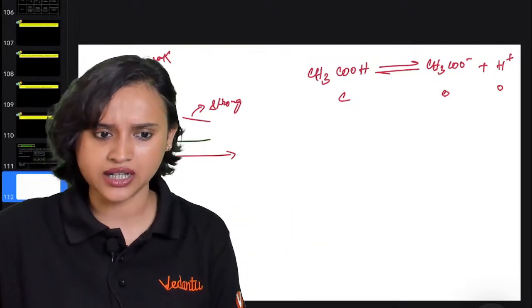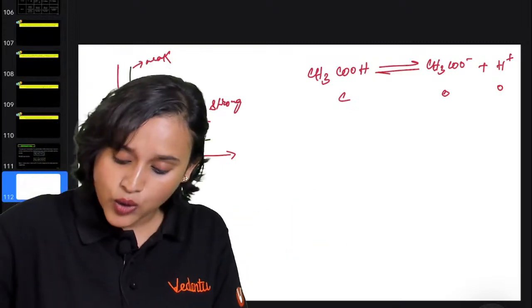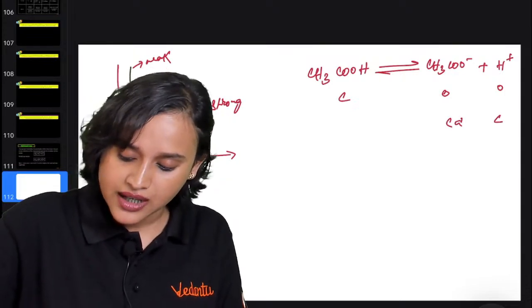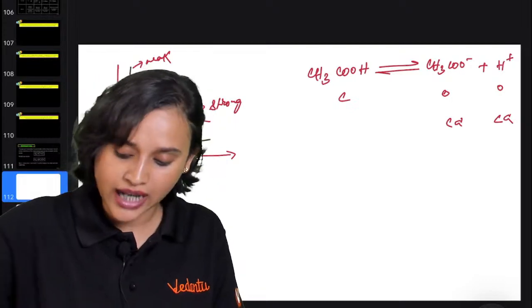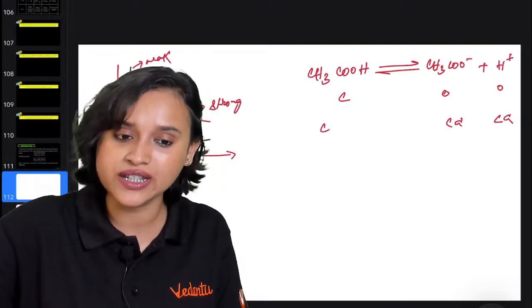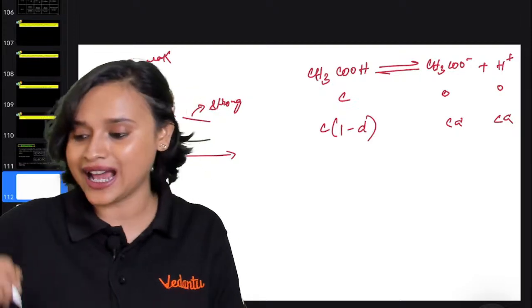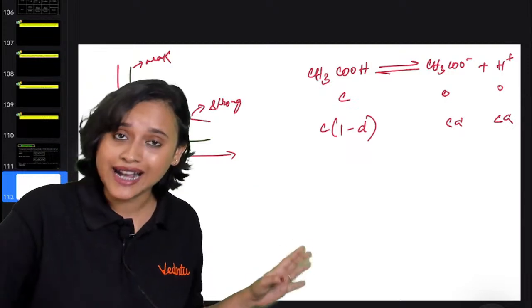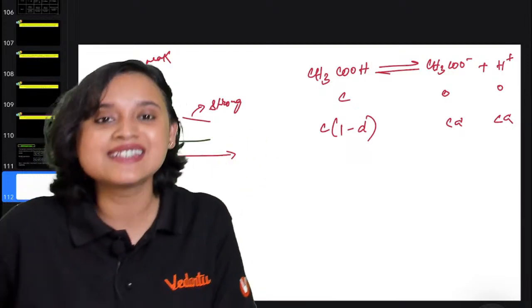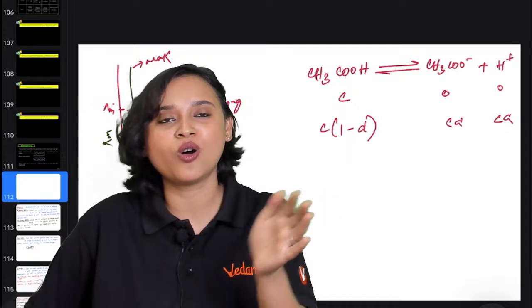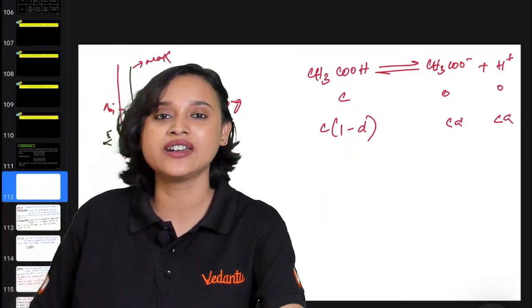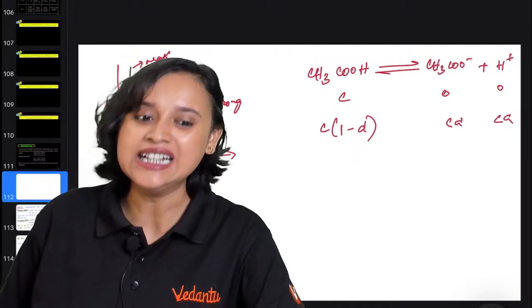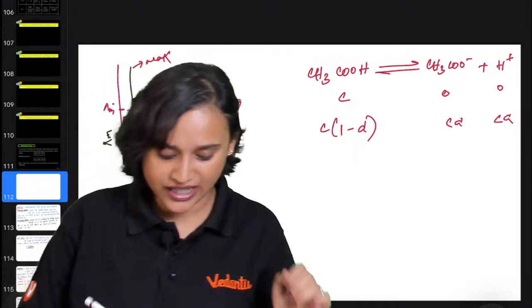Correct, everyone? But now, at time t, I'm saying that C alpha and C alpha of it has formed. That means the concentration will be C(1 minus alpha), everyone. Right, everybody? So by using this, we can also calculate the degree of dissociation, everybody.